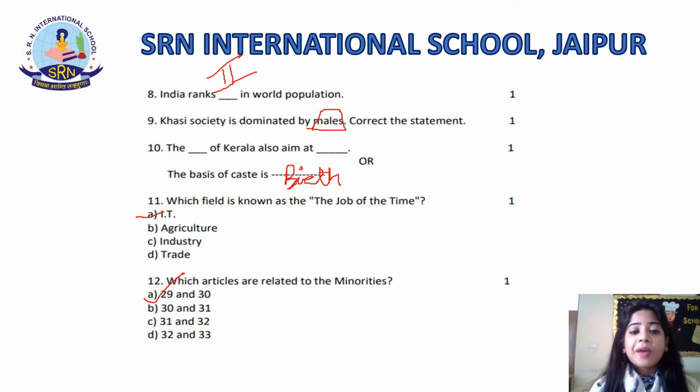Now, in this you have been given a choice. The basis of caste is, now in this you can do either one of them. In the 10th you have to fill 2 blanks, and each one of the statements carries half a mark, students, and there is an option as well. You can either do 'the dash of Kerala also aim at dash', or 'the basis of caste is'. The correct answer to this is birth. Make sure that you only do one question out of the 2 questions in which the choice is given.